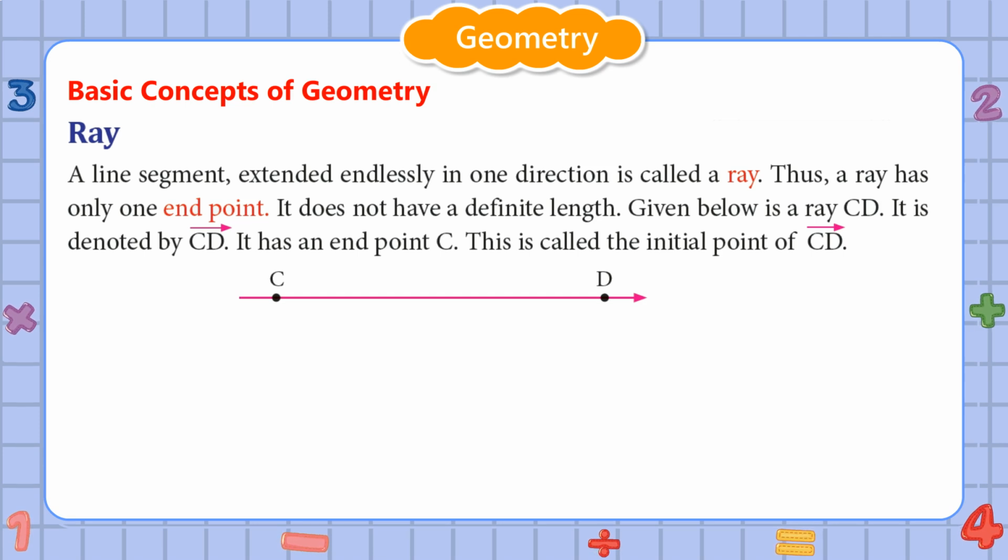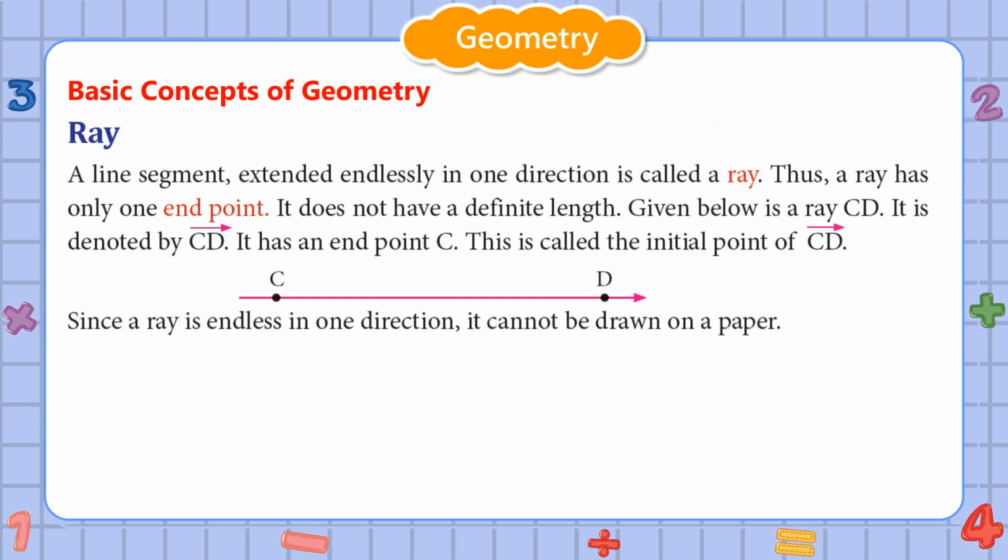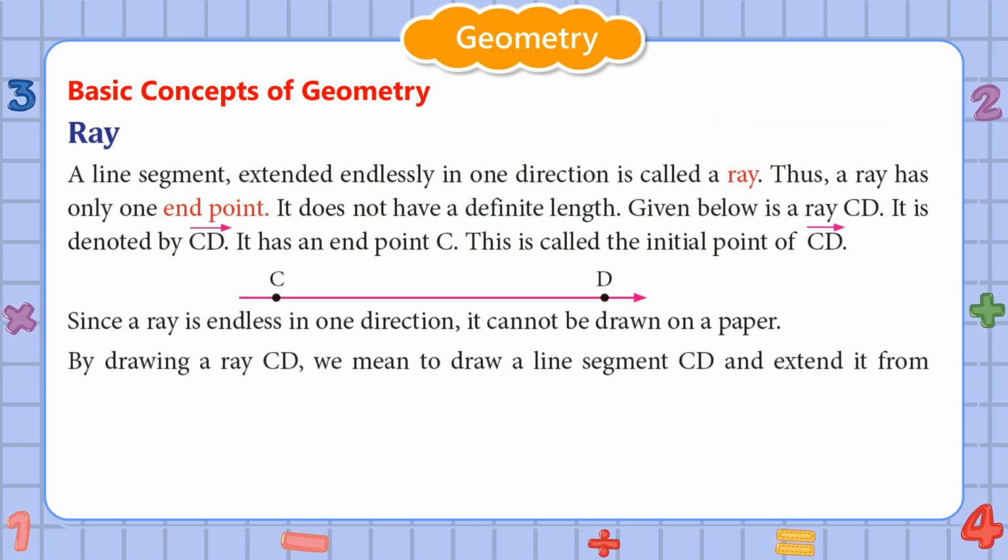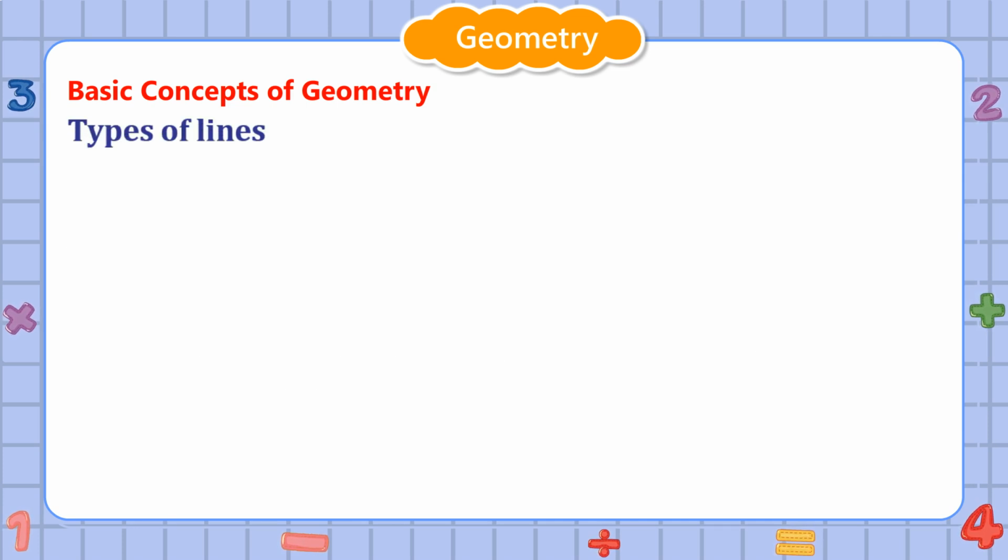It has an endpoint C. This is called the initial point of ray CD. Since a ray is endless in one direction, it cannot be drawn on a paper. By drawing a ray CD, we mean to draw a line segment CD and extend it from D onwards and put an arrowhead.